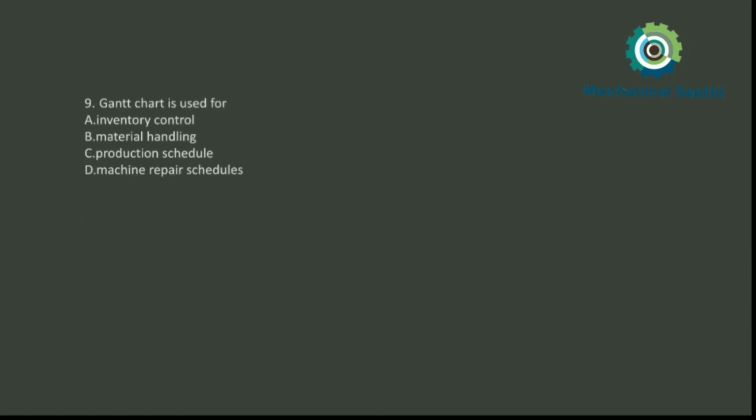Now let us move towards the next question, question number 9. A Gantt chart, or we can say a bar chart, is used for what? Is it used for inventory control, material handling, production schedule, or machine repair schedule?